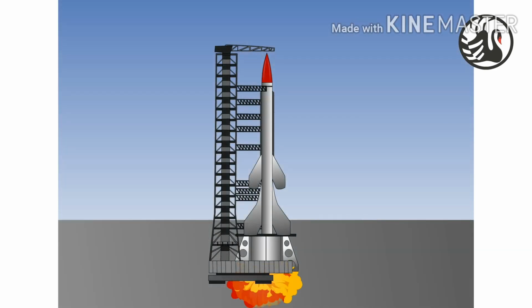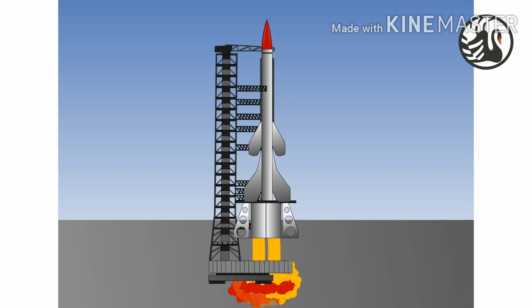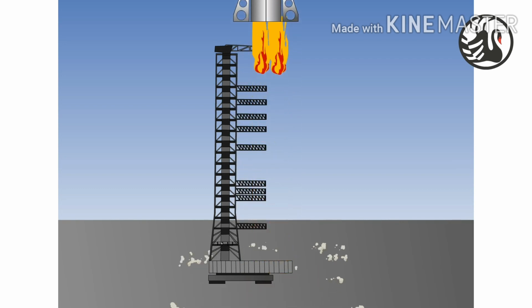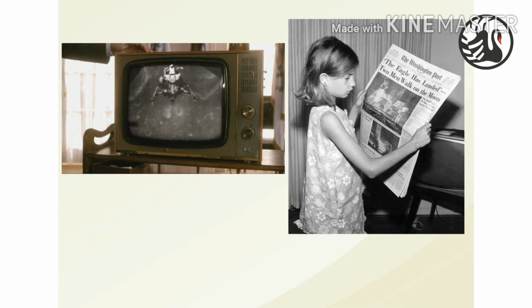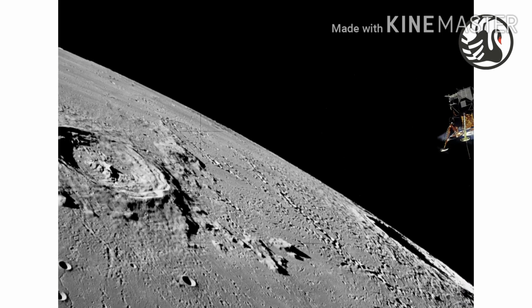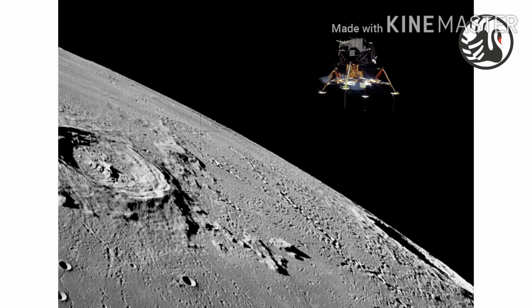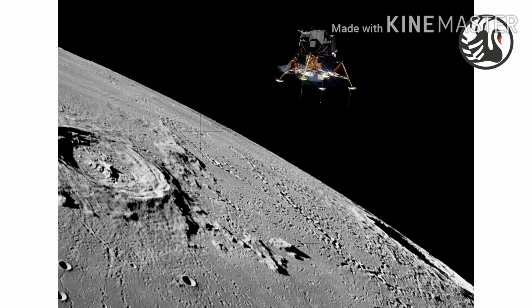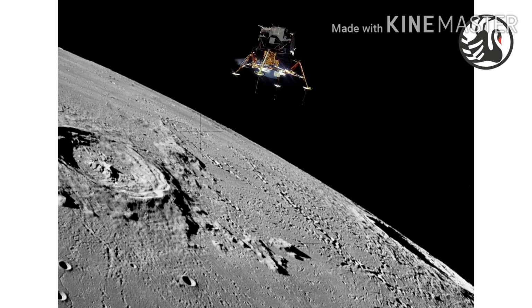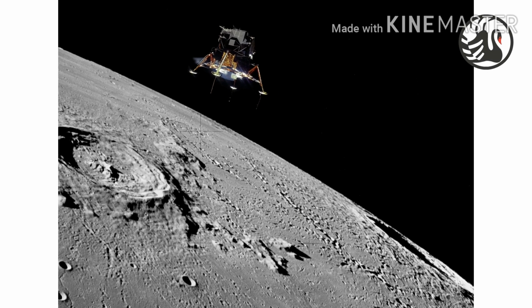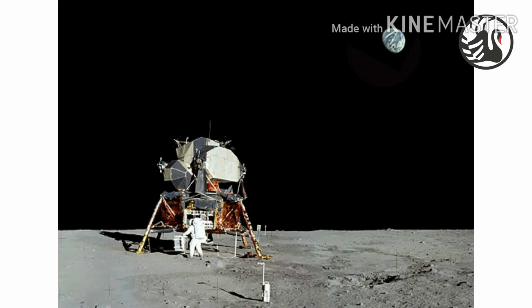The entire world held their breath as the spacecraft was launched. The launch was covered live on radio and television. About 4 days after the launch, Apollo 11 went into orbit around the moon. Collins stayed in the mother craft, while Armstrong and Aldrin boarded a smaller spacecraft named Eagle, which would land them on the moon. After several last-minute complications, Eagle landed on the moon. It had only a few seconds of fuel left.